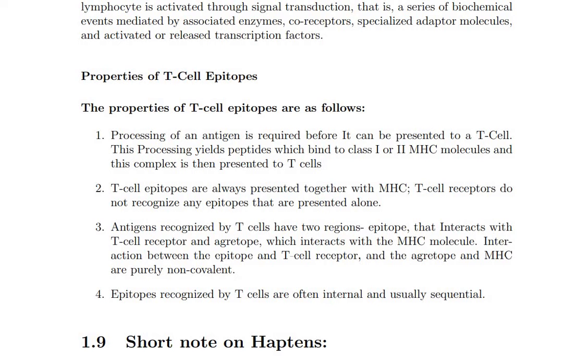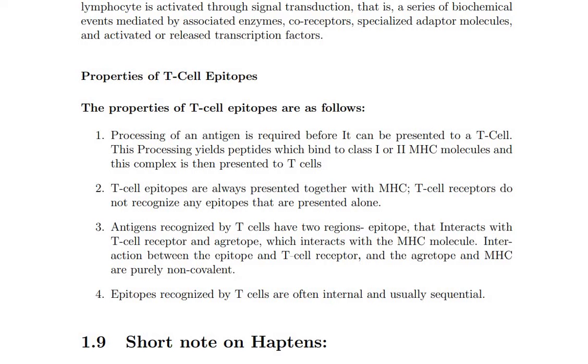The next one is the agretope. This interacts with the MHC molecules. So the interaction between the epitope and T cell receptors, and the agretope and MHC molecules, is purely through non-covalent bonds. So there are molecules with non-covalent bonds: the epitope and T cell receptors, and the agretope and MHC molecules.